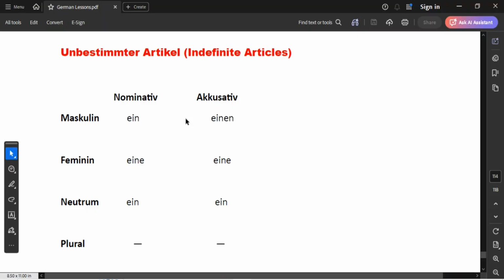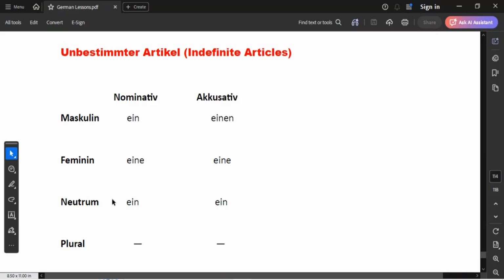After bestimmte Artikel, what follows is unbestimmte Artikel, that are our indefinite articles. Remember, we have ein, eine, ein, and in plural we have nothing. So in masculine, when it comes to nominative, it will be ein, and in masculine accusative, it will change to einen. So we just go ahead and add en. Feminine remains the same in nominative and accusative, so we have eine, eine.